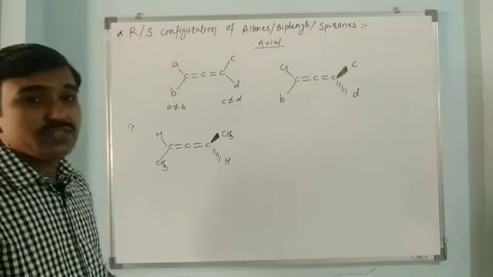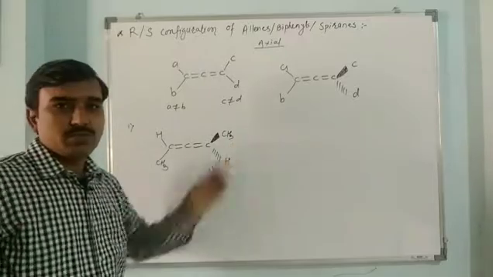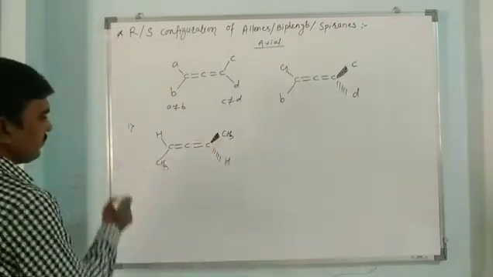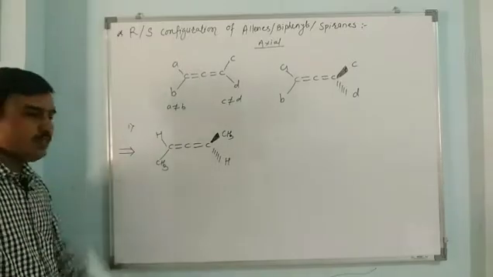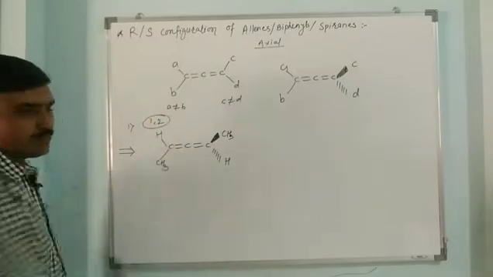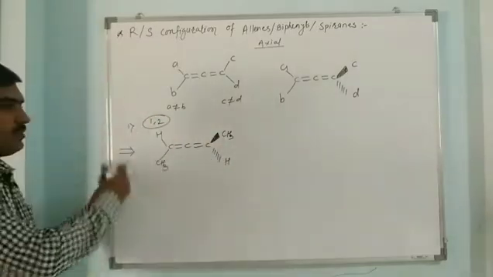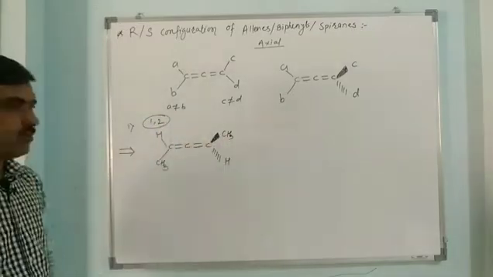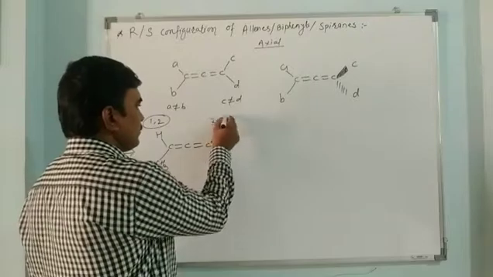While assigning R and S configuration to these compounds, we may observe the molecule from this end or from this end. When we are looking at the molecule from this side, priorities 1 and 2 go to these substituents, while the groups on the rear side, behind the observer, will get priorities 3 and 4.